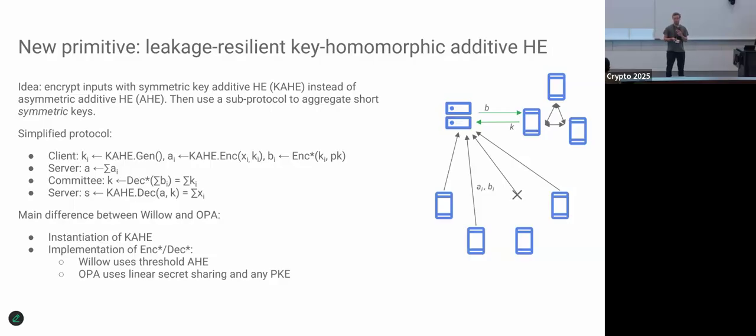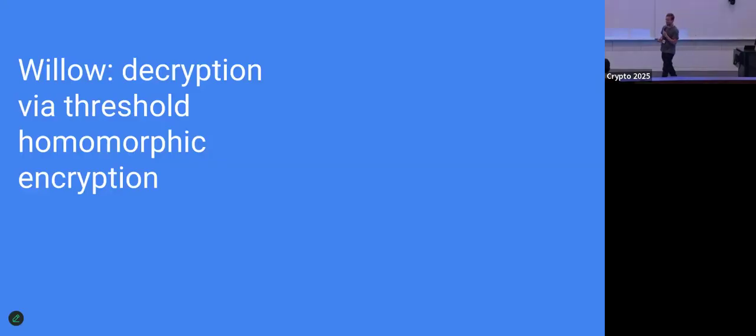So the main differences between our papers is, first of all, how we implement this KHE. There are several instantiations that you can think of. In Willow, we have one based on hint learning with errors, but in OPA, Harish will present several other ones. The other question is how we implement the encryption scheme that the committee uses to decrypt the sum of KHE keys. There are two approaches. One is to use the AHE scheme, which would be the naive approach we had before. The other would be some combination of secret sharing and regular public key encryption. Okay, so let me dive into what we do in the Willow paper.